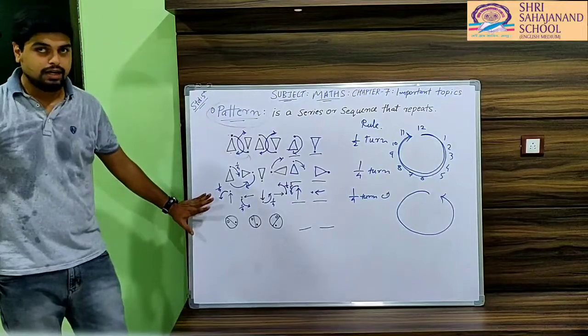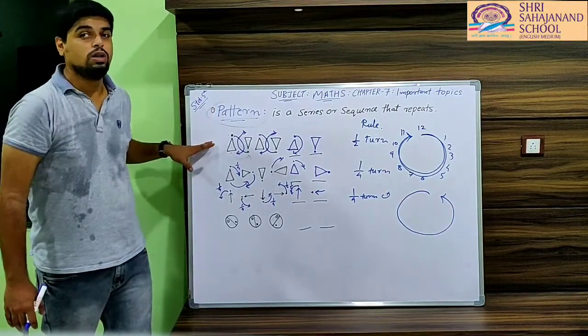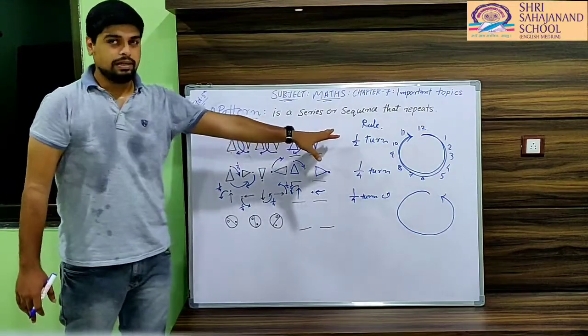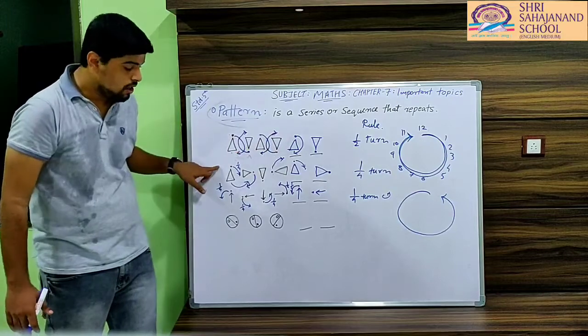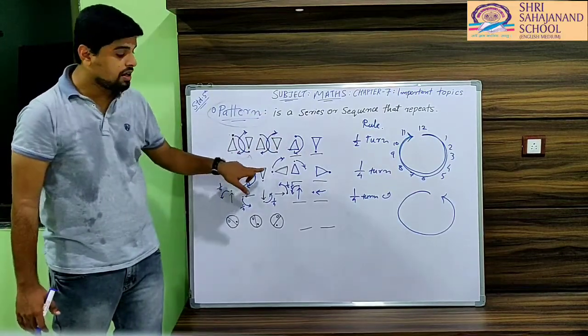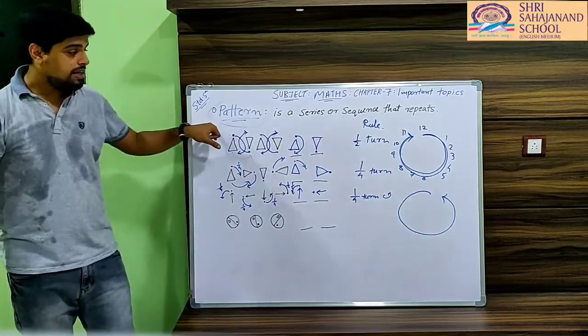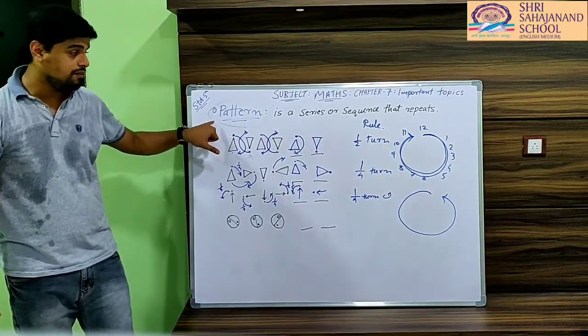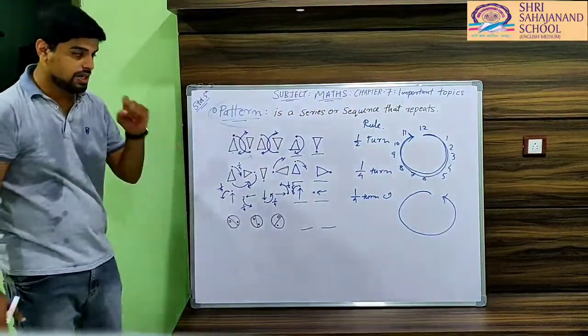In all the patterns, the sequence or series or the specific rule is repeating. Half turn, half turn, half turn, half turn. 1/4 turn, 1/4 turn, 1/4 turn, 1/4 turn. Okay, so the definition satisfies itself: a pattern is a series or sequence that repeats. Let's take a last example.